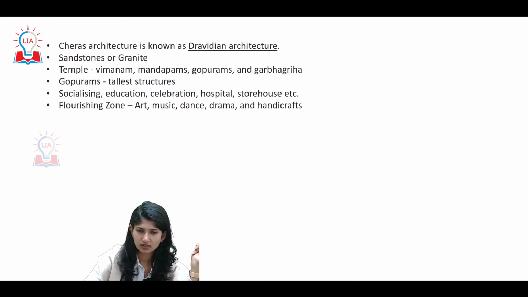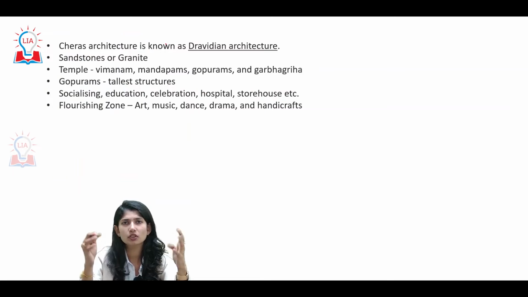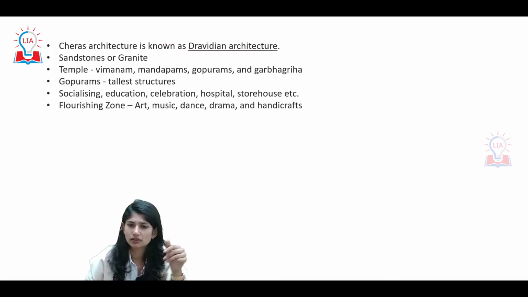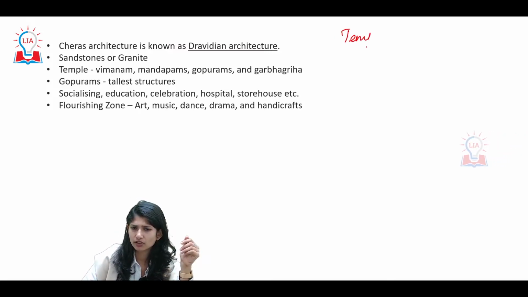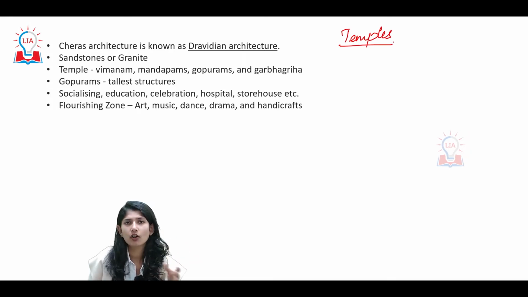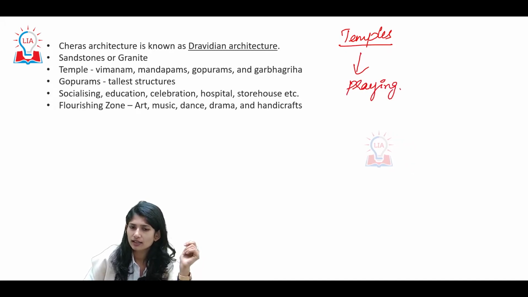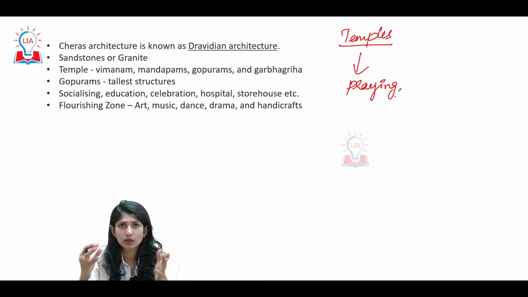Now let's enter. Look at this. We spoke something about administration. We also spoke about one form of administration that we can see, which is through temples. See, one thing about temples in southern India, in the Cheran Dynasty, the temples were not just used for praying purposes. It was a place where the royal king would come to meet his nobles, or meet with his common people. Also, it is a place where marriages used to take place. It is a place where children learned.